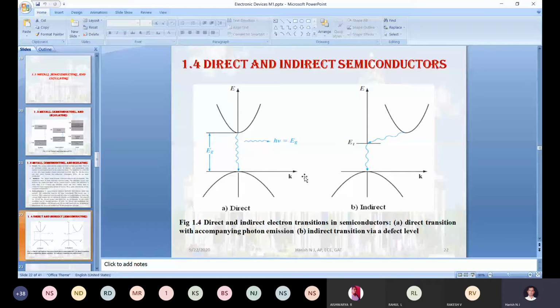Jayant V, are you there? Diksha? Yes, sir. Yeah, Jayant, tell me. How much energy do we need to provide to that electron for crossing from valence band to conduction band, especially in gallium arsenide? The energy gap in gallium arsenide is equal to 1.43 electron volt. How much energy do we need to provide?